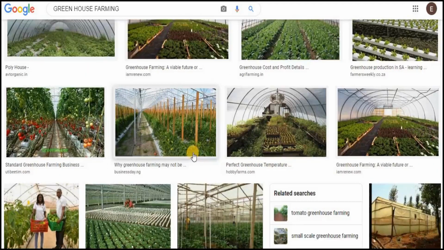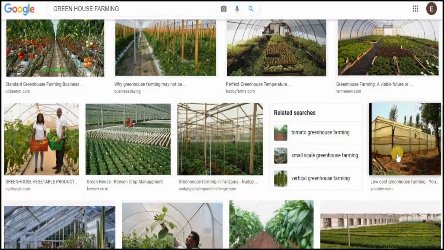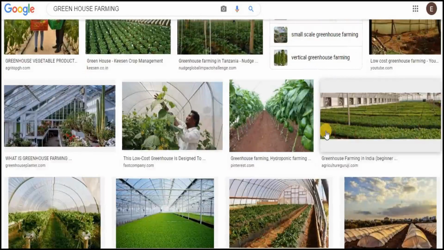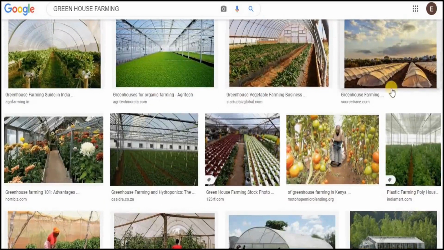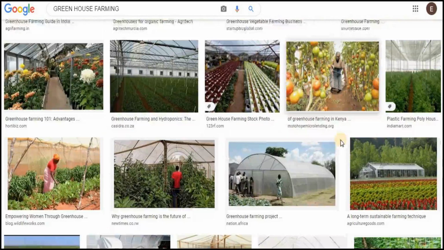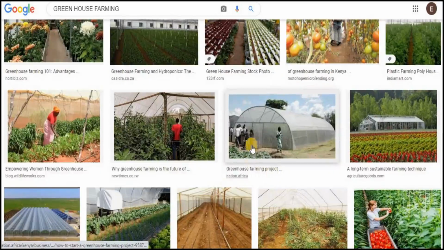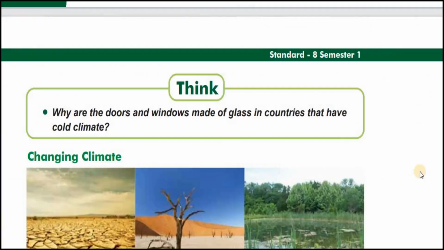You can see a lot of modern farming. This is a very basic greenhouse. This is an entire row of greenhouses in this diagram, and a lot of plants can be grown in a very controlled manner. This is another nice greenhouse. A small greenhouse where plants can be grown in a nice manner. That is greenhouse farming.